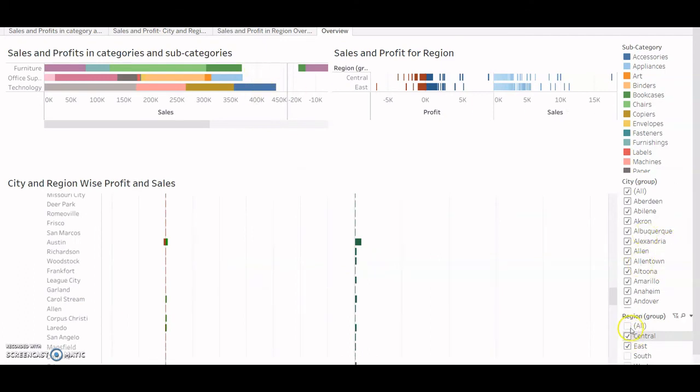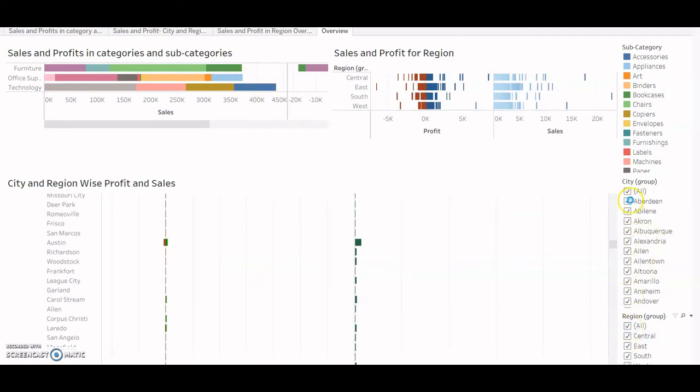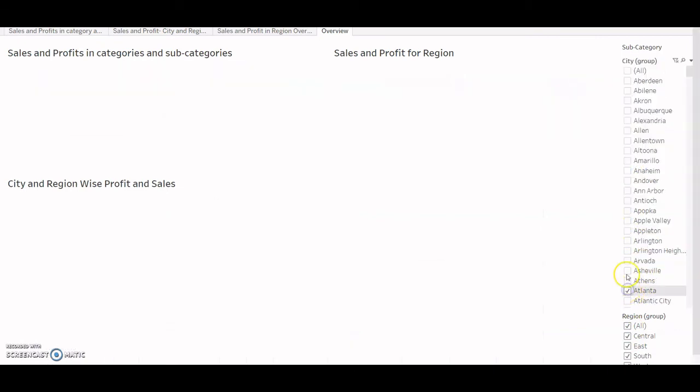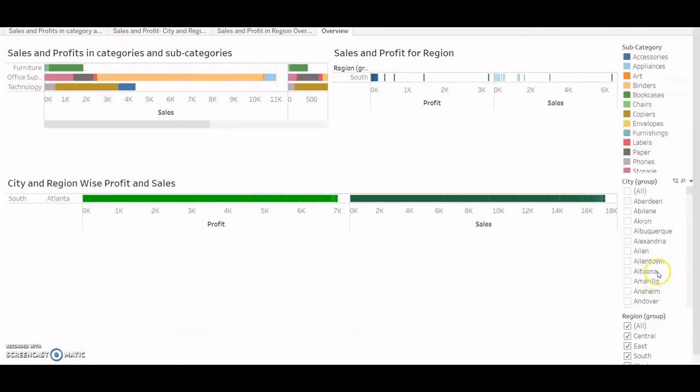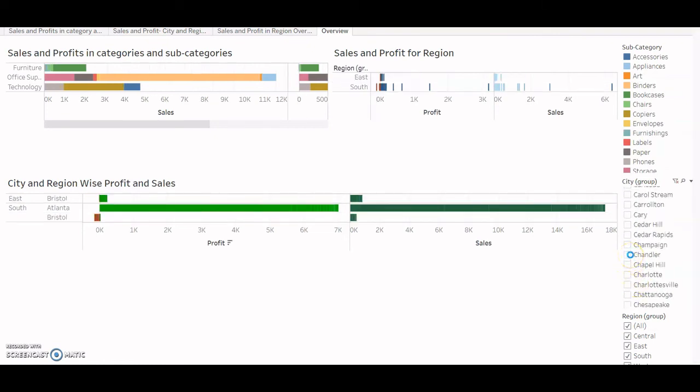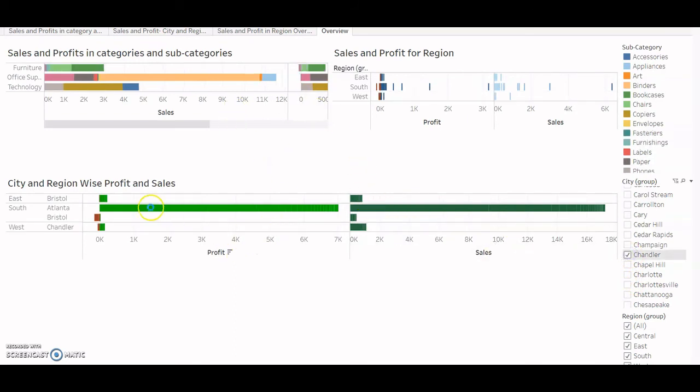I can also choose only a few cities like Atlanta, Bristol, and maybe Chandler. These three cities I have chosen, and they belong to east, south, and west regions. And what my profit plot for these looks like is this.